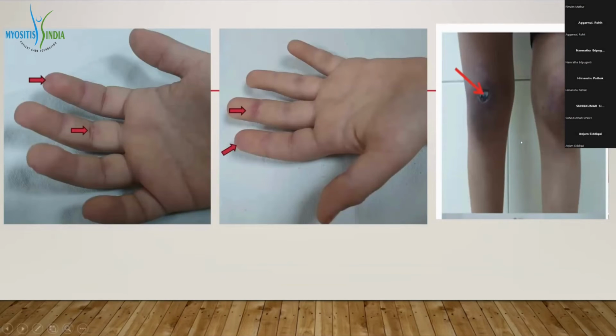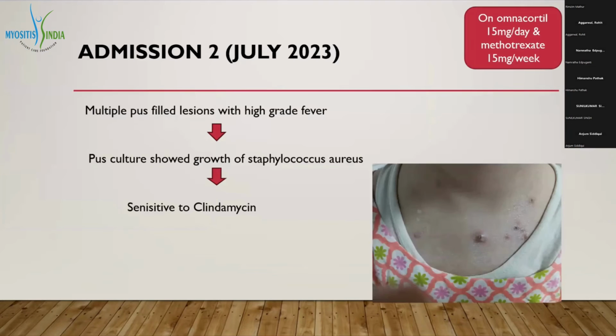These two figures show the infected ulcerated Gottron's. Also, the patient has new erythematous papular lesions over the palms, which are inverse Gottron's. So there are both components: increased risk of infection in the form of pus discharge from ulcerated Gottron's, and new skin lesions, inverse Gottron's. So steroid was hiked up, and methotrexate was stopped. Steroid was hiked from 12.5 to 15 milligrams, so as to cover the disease activity.